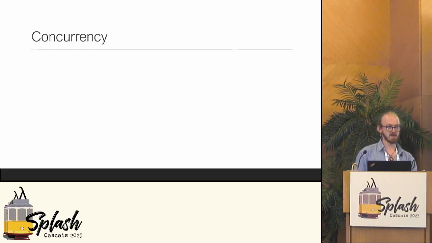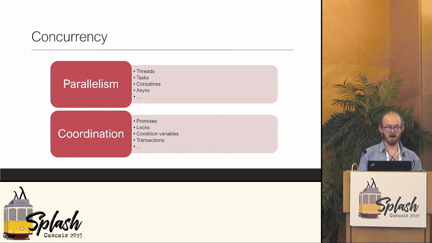So central to concurrency are 2 mechanisms: parallelism and coordination. Parallelism is executing tasks at the same time, so you can think threads, tasks, coroutines. And coordination is restricting access to data for an unforeseeable schedule. We believe there's an interdependence of the 2 mechanisms that should be recognized and controlled through a single powerful primitive.